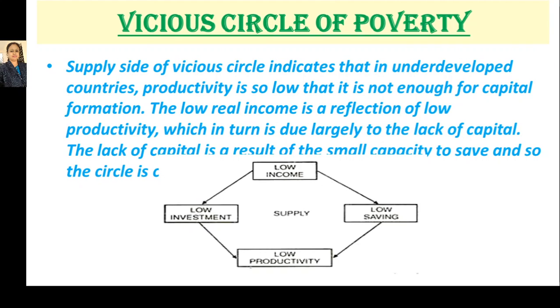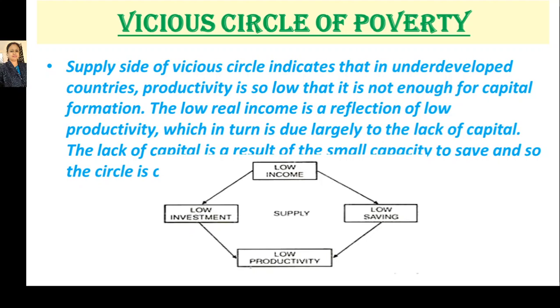Now, this is the supply side of the vicious circle of poverty, which can be explained with the help of this graph. The supply side of the vicious circle indicates that in underdeveloped countries, productivity is so low that it is not enough for capital formation.